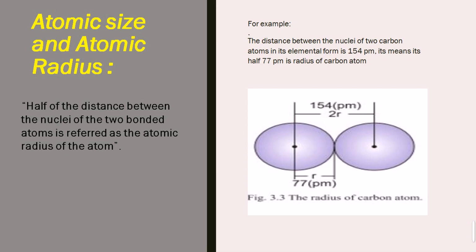As we can see in the picture, here are two atoms of carbon that are touching each other. These are the spheres that we are just considering. Imagine that they are in the shape of a sphere, so it is just imagination. The distance between the two nuclei of the carbon atoms is 154 picometer, and if we take half of it, then it will be 77 picometer for each carbon atom. So this is the atomic size or atomic radius of any element.